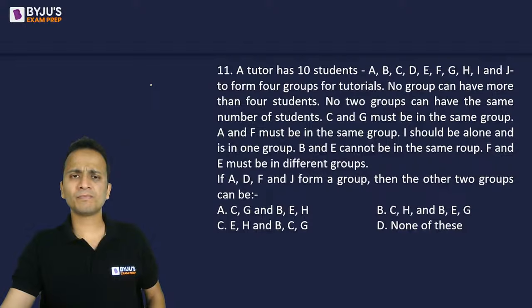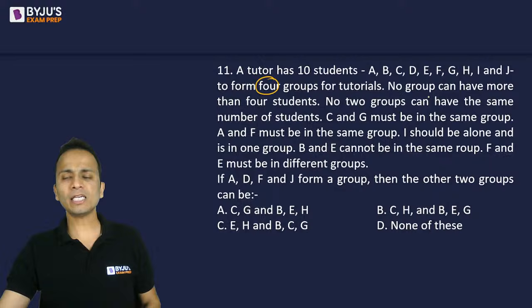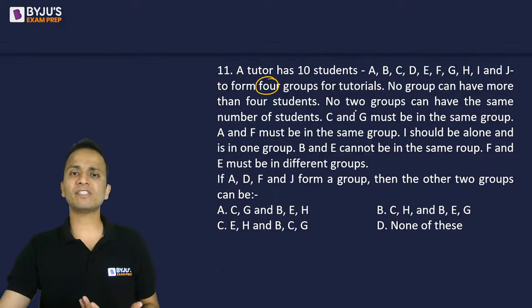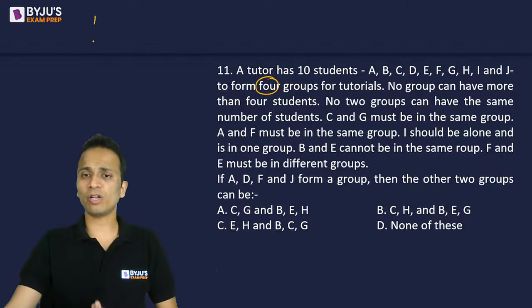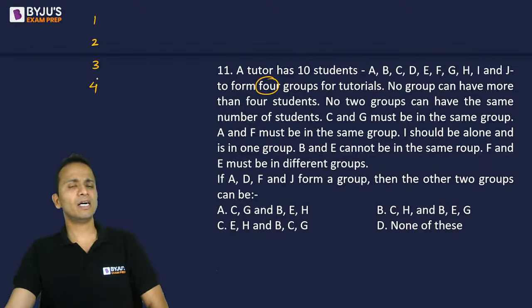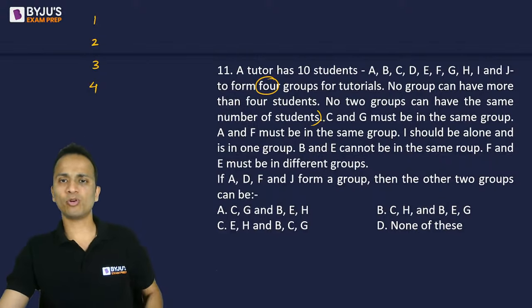Okay, so let me start. There are 10 students and we have to divide them into 4 groups, such that no group can have more than 4 students. So a group may have 1, 2, 3, or 4 students. Also, since it is given that no two groups can have the same number of students, all the 4 groups should have different numbers of students. So I have no other way of dividing. One of the groups will have 1 student, another group will have 2, then there will be 3, and then 4. If you add this, 1 plus 2 plus 3 plus 4 is 10. Okay, so these will be the 4 groups.